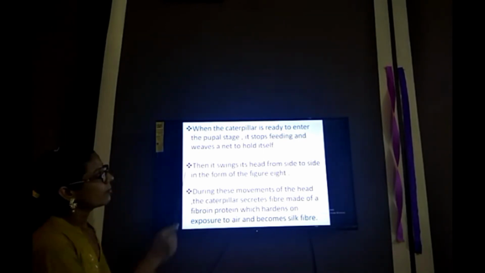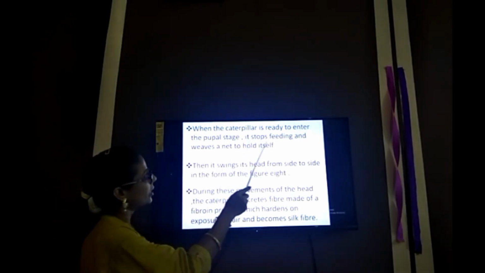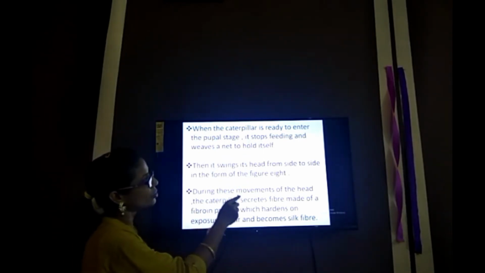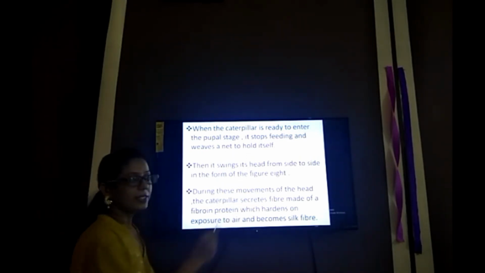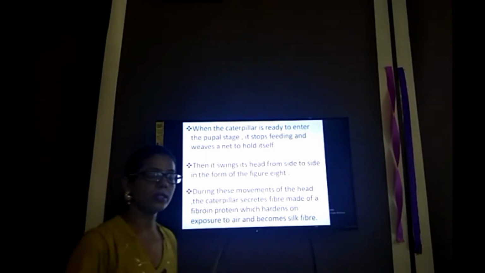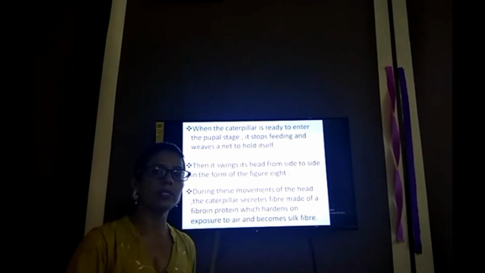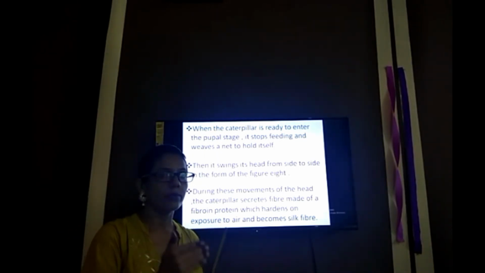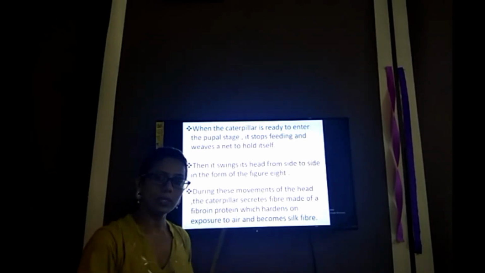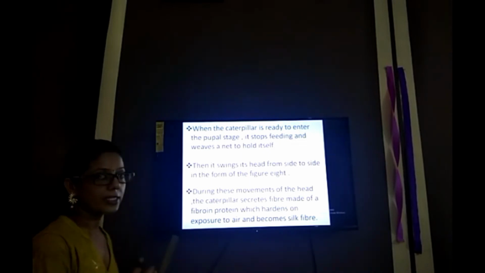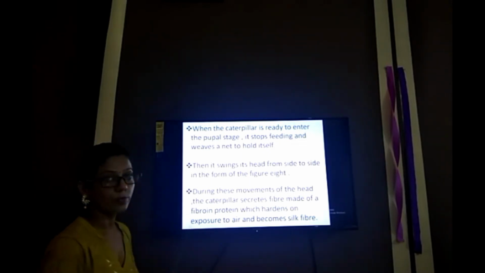Next point, when the caterpillar is ready to enter the pupal stage, it stops feeding and weaves a net to hold itself. The second step of their life cycle is pupa. The very first step is egg. Then when the egg hatches, the caterpillar comes out of the egg. Now the next step of their life cycle is pupa.